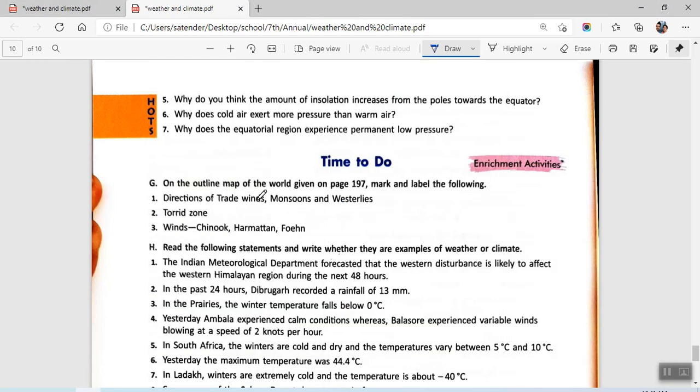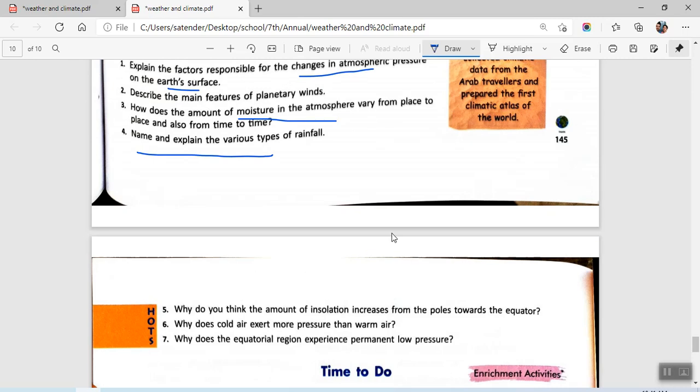So these are the three HOTS questions. That would be all in this chapter, and if there is any doubt, then you can just let me know.